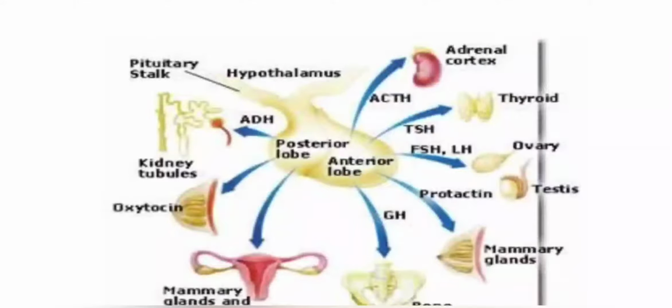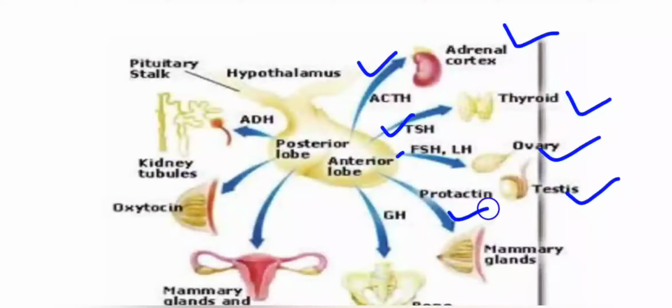Now this diagram depicts overall the functions of the two lobes of the pituitary, their secretions, and the organs on which these secretions act. Like the anterior lobe produces ACTH, which acts on the adrenal cortex. TSH, thyroid stimulating hormone, which acts on the thyroid gland. FSH and LH, which are follicle stimulating hormone and luteinizing hormone. These hormones act on the ovary as well as testes, that is the female and male reproductive systems.